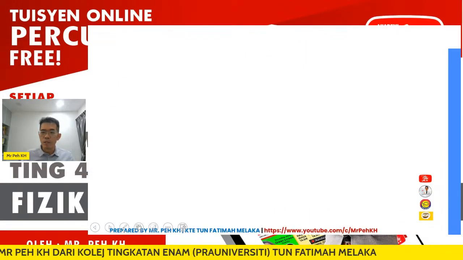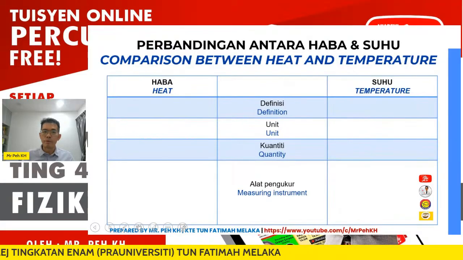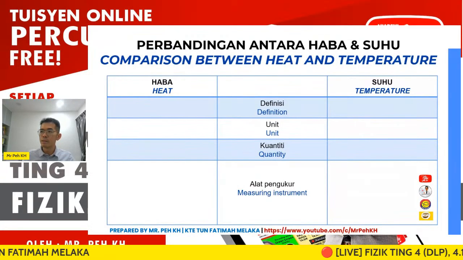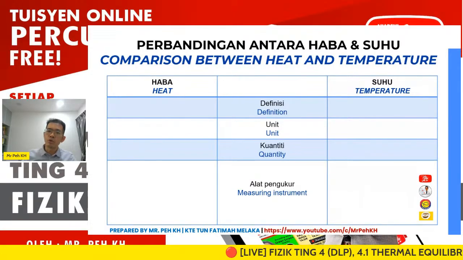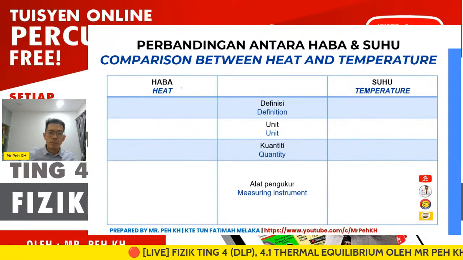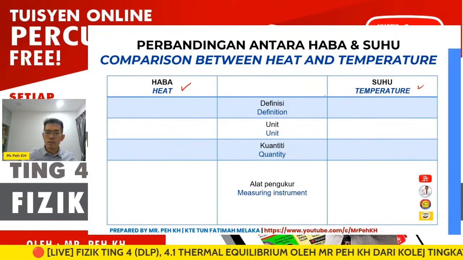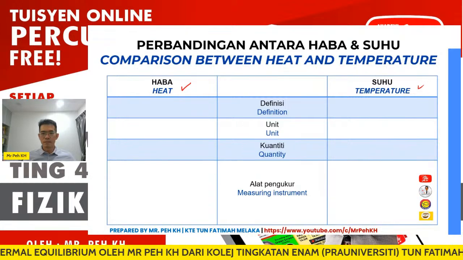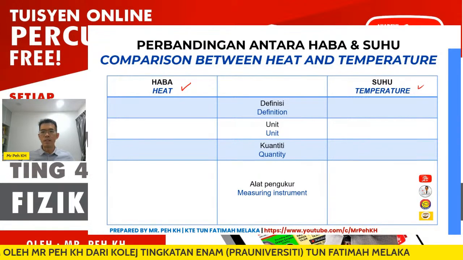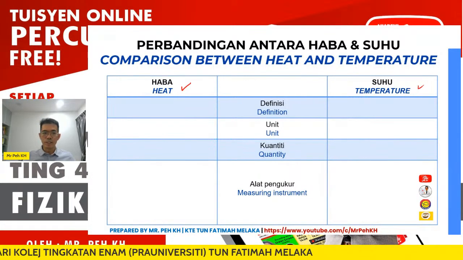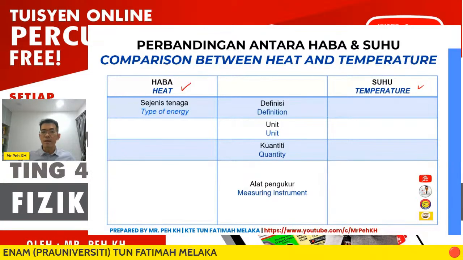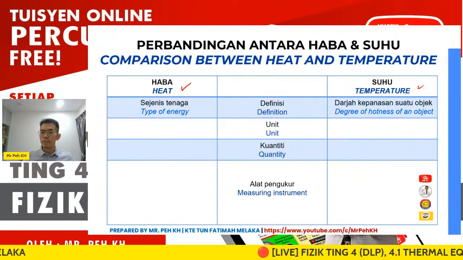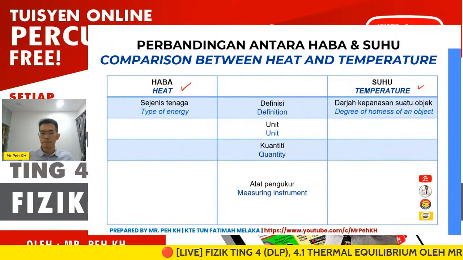Okay, so without further ado, we go to the first comparison, between heat and temperature. Before we define thermal equilibrium, there are 2 terms you need to be able to differentiate: heat and temperature. Both terms seem quite similar, but actually they are different. Heat is a type of energy, while temperature is the degree of hotness of an object.